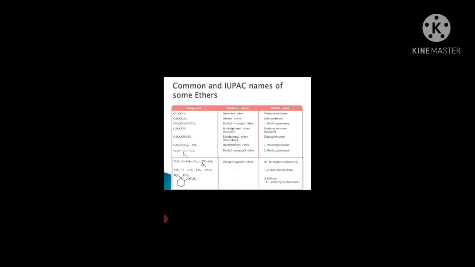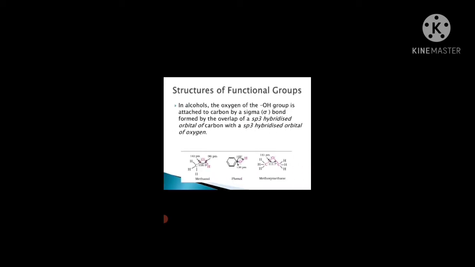Dimethyl ether has the IUPAC name methoxymethane. डाईइथाइल ईथर, ethoxyethane. So इसी तरह others are given in the table. So this is the recap for a common name: where the group will be attached and what will be the name of the compound. Like in the first case it is 4-chloro-2,3-dimethylpentan-1-ol.